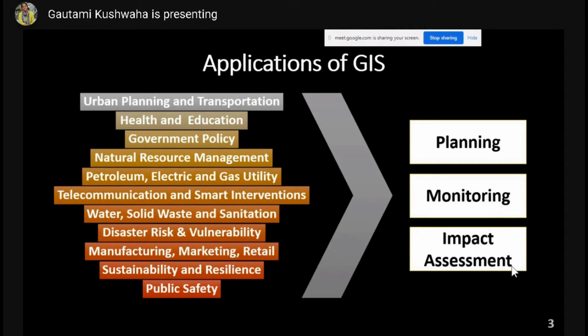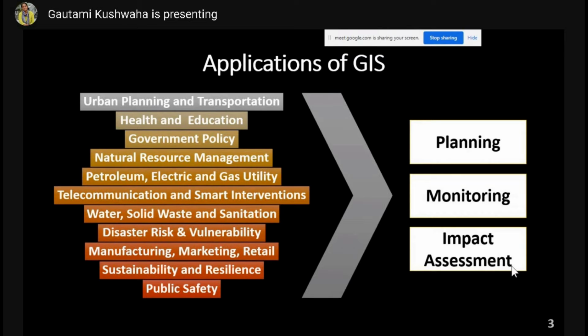So whatever information, problems or scenarios I'm talking about here are related to space on ground, related to position on ground, and everything which is related to position on ground or space on ground can be analyzed and studied in GIS, right? That is the whole system, geographic information system. So that is the second thing, which is monitoring.